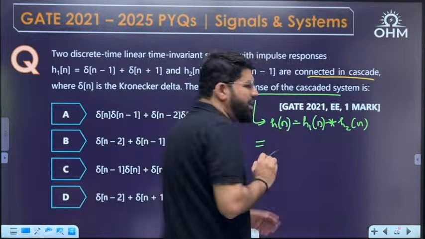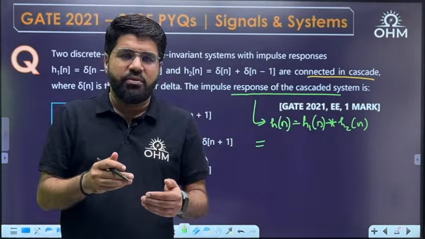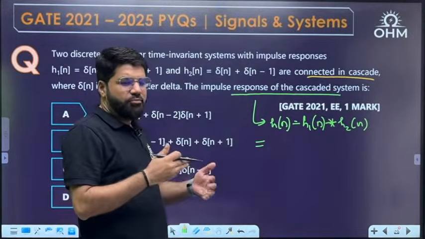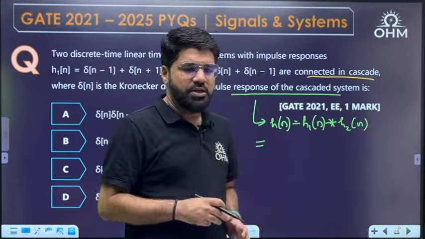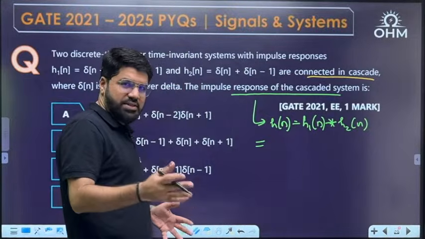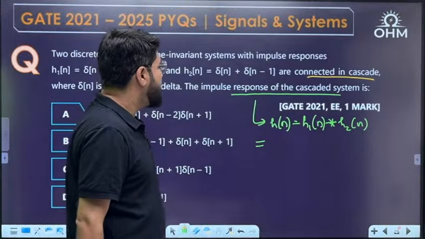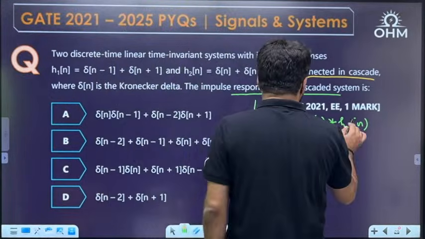Anyways, 1 mark questions are mostly simple, but from signals, sometimes good 1 mark questions you can also expect. That is the reason I have broken the session into 1 mark and 2 mark separately. Then very soon I will take the 2 mark session. Very near time only, maybe in the next 1-2 days I'll try to take it. So what is h1[n] convolution h2[n]?